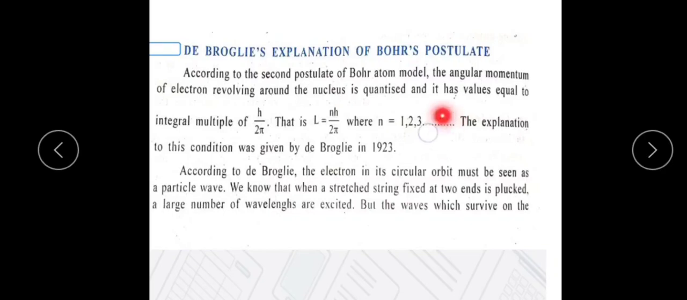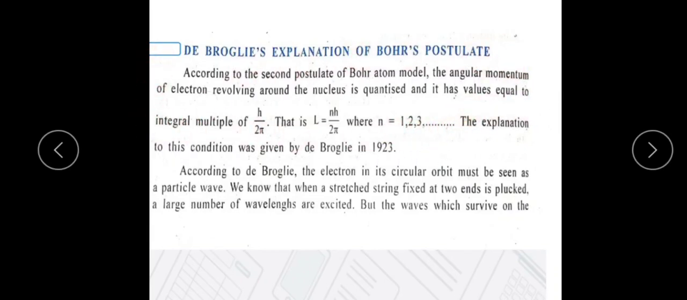The revolving electron around the nucleus has angular momentum. That angular momentum of the revolving electron around the nucleus is quantized, and its value is equal to an integral multiple of h by 2 pi. That is, L, the angular momentum, is equal to nh divided by 2 pi, where n is the first orbit, second orbit, third orbit, like that. n is equal to 1, 2, 3, and so on. This is the concept of Bohr's postulate.